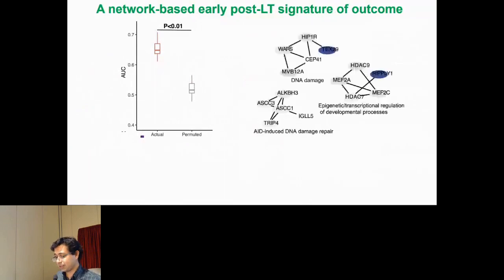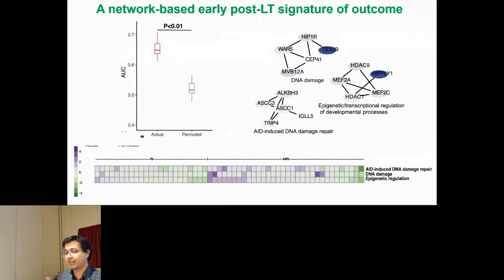And the other part of this mechanistic thing is, of course, this is at the pre-transplant time point, but at the post-transplant time point, when we look at it, the signatures change. It goes from essentially entirely innate to adaptive, and we see things like AID-induced DNA damage repair, which is related to somatic hypermutation and affinity maturation. So suggesting, this is not really, that's the dogma in the field, that it's pure acute cellular rejection, but there are probably components of antibodies involved. So it's really a change from innate to innate and adaptive.